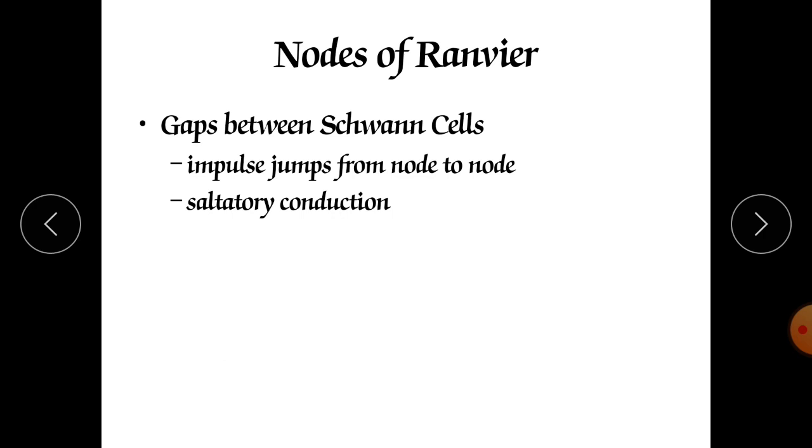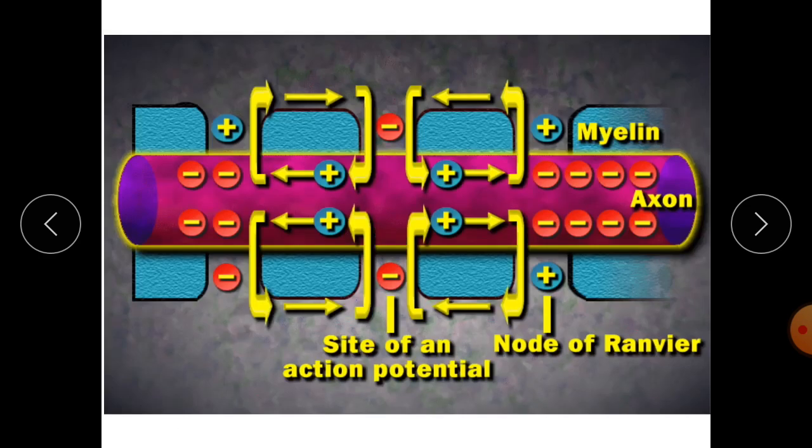Now, nodes of Ranvier. It is the gap between two Schwann cells, where the impulses jump from node to node and saltatory conduction occurs. So here, this is the node of Ranvier. This is the Schwann cell. It is a gap between the two Schwann cells.